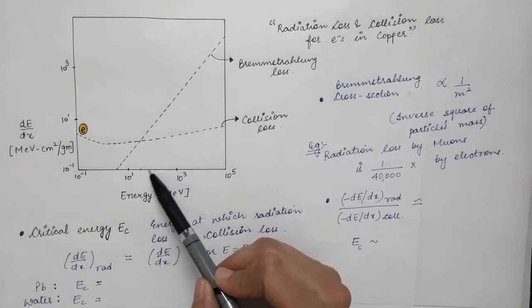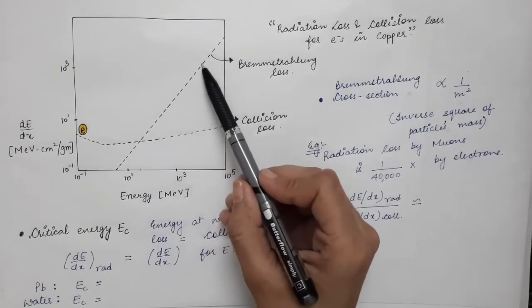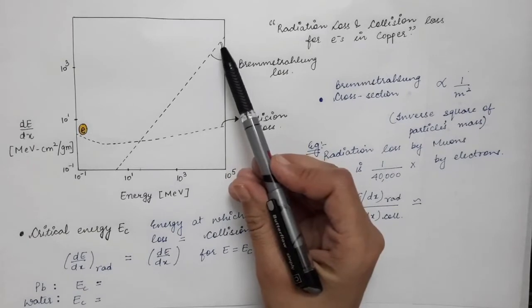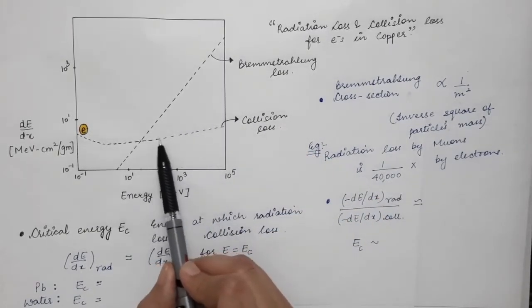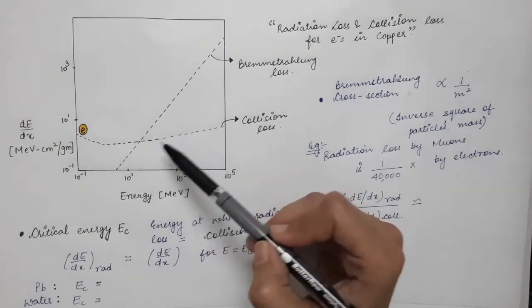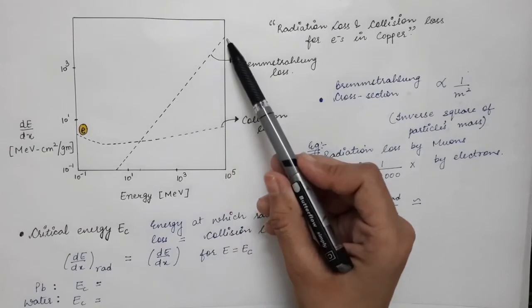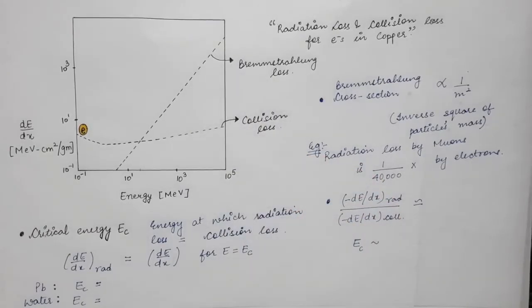So as you increase the energy further, you can see that the radiation loss increases by a very large amount as compared to the collisional energy loss, which increases slightly. So after the critical energy, the radiation loss dominates over the collisional energy loss.